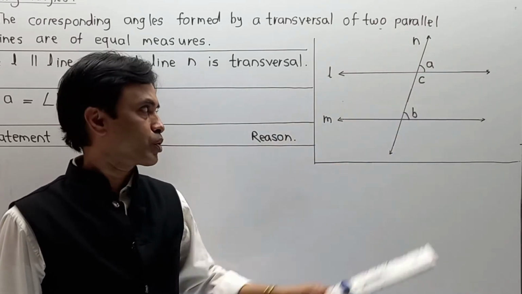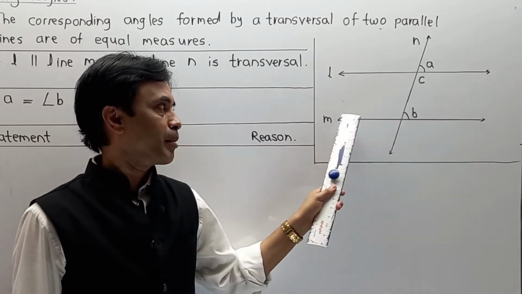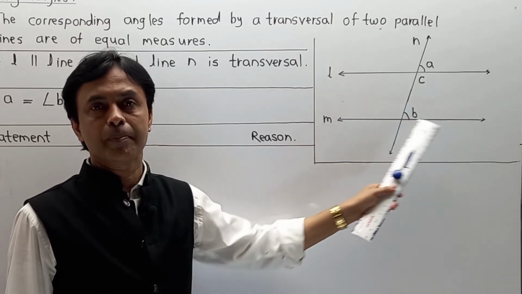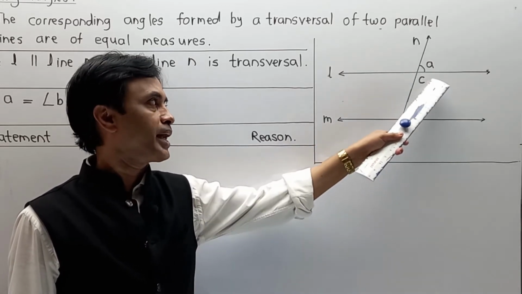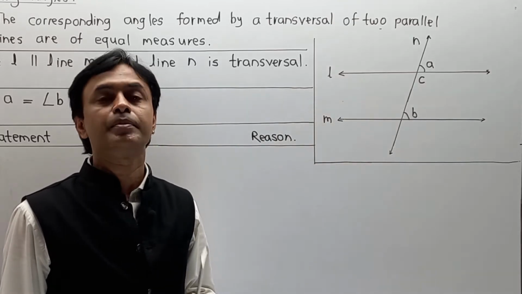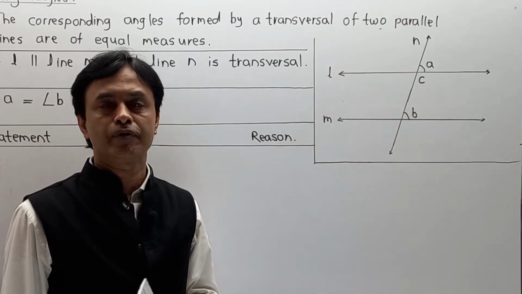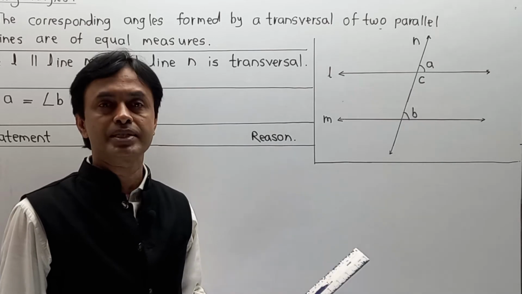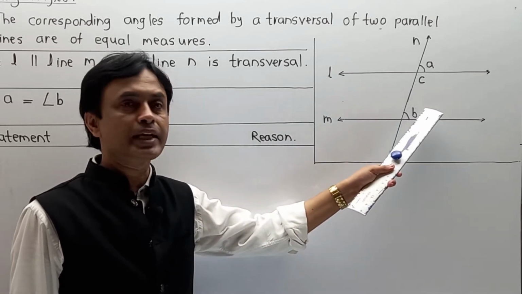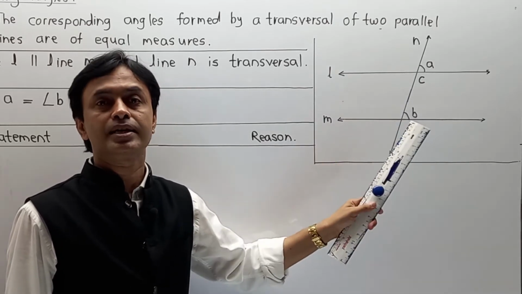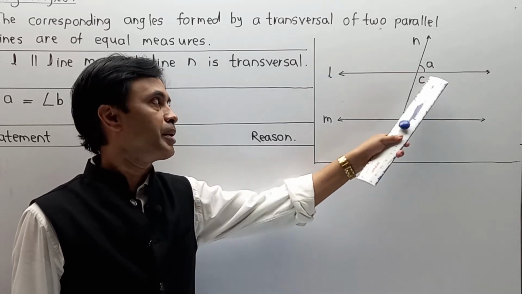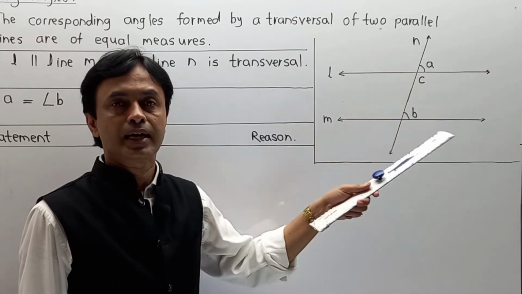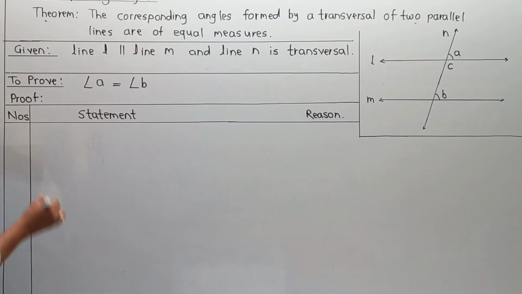Second, as line L is parallel to line M, angle B and angle C are a pair of interior angles. As per the previous theorem, we have proved that the sum of interior angles when lines are parallel is 180 degrees. Means angle B plus angle C is 180. Writing that part over here.